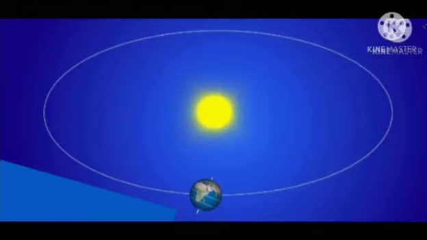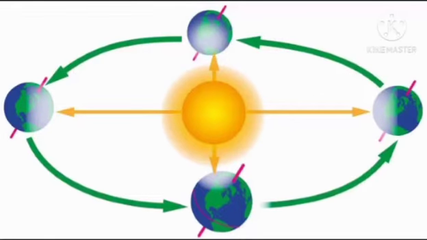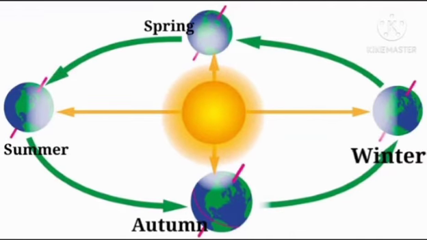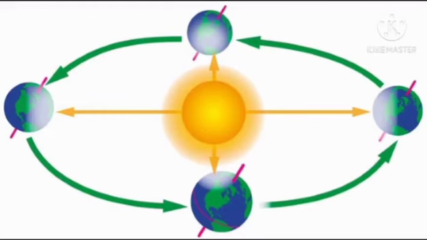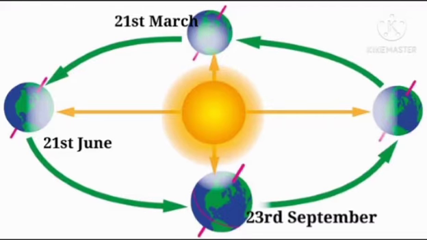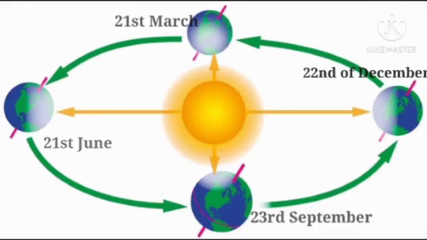Let us learn the effects of the revolution of the Earth. The first effect is seasonal change. Because of the revolution of the Earth, we have the first phase, spring, the second phase, summer, the third phase, autumn, and the fourth phase, winter. Now, how does this happen? Suppose we take these four positions of the Earth. In the first position, the date is 21st March. In the second position, it is 21st June. In the third position, it is 23rd September. And in the fourth position, it is 22nd December.